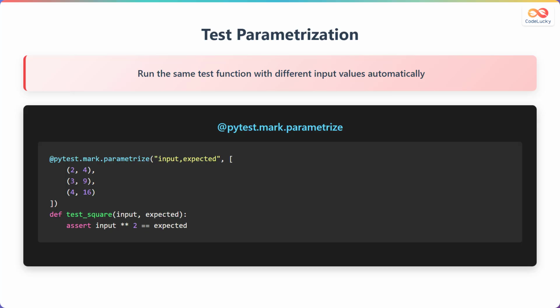Test parametrization allows you to run the same test function with different input values automatically, eliminating the need to write multiple similar test functions. You use the @pytest.mark.parametrize decorator to achieve this. The decorator takes 2 arguments. First, a string containing the parameter names separated by commas, and second, a list of tuples containing the test data. In this example, the test function receives different input and expected values to test a square function. PyTest will automatically run this test 3 times, once with input 2 expecting 4, once with input 3 expecting 9, and once with input 4 expecting 16.